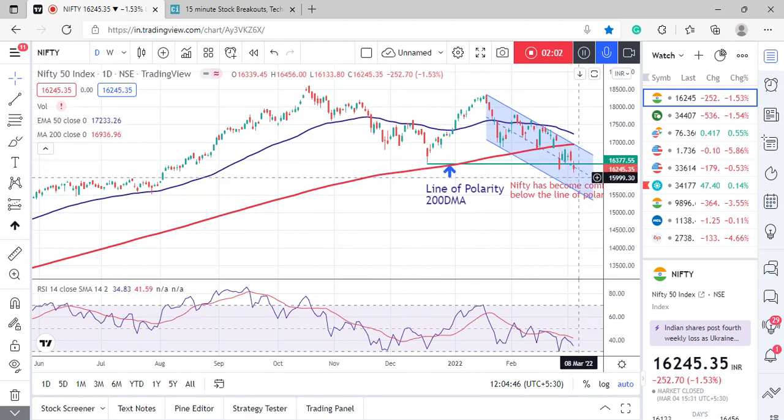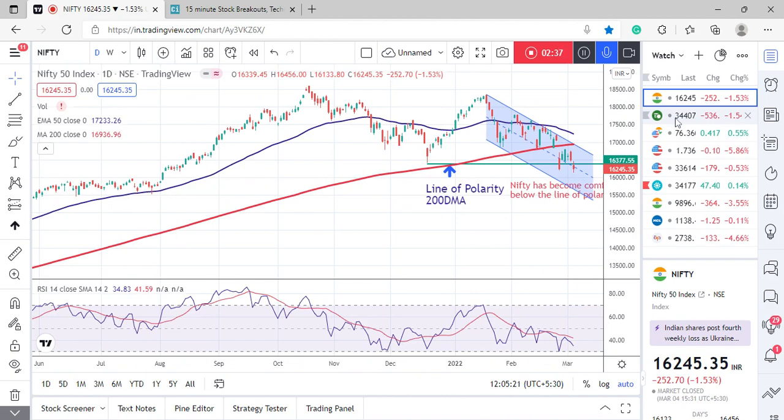Now let's talk about supports. Support is at around the lower band of the falling channel, and we can move down towards the support zone in the very short to medium term. We can expect support at 15,950 kind of level. Then it can move down towards 15,500, which is the low of the previous consolidation. So that was about Nifty.